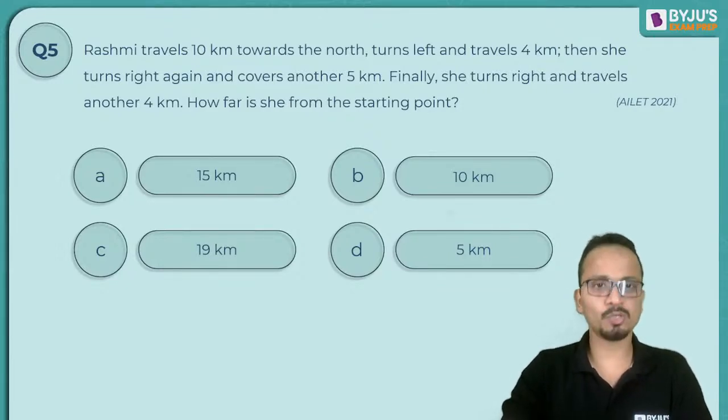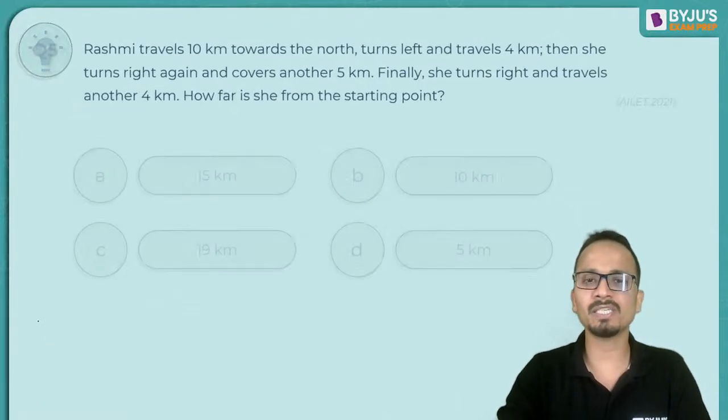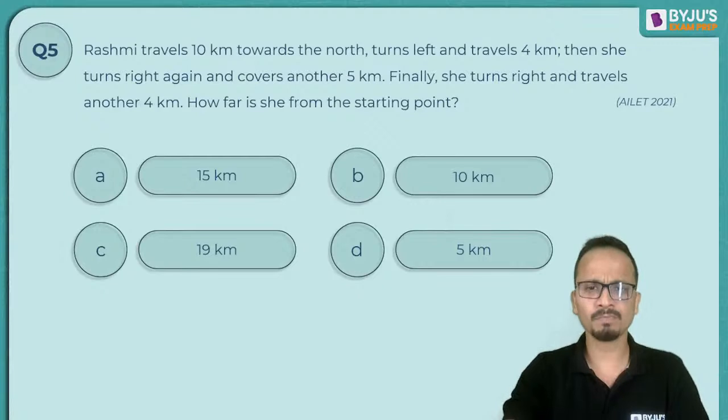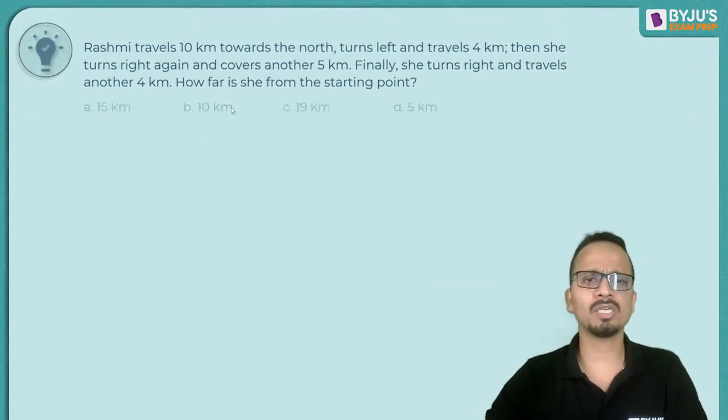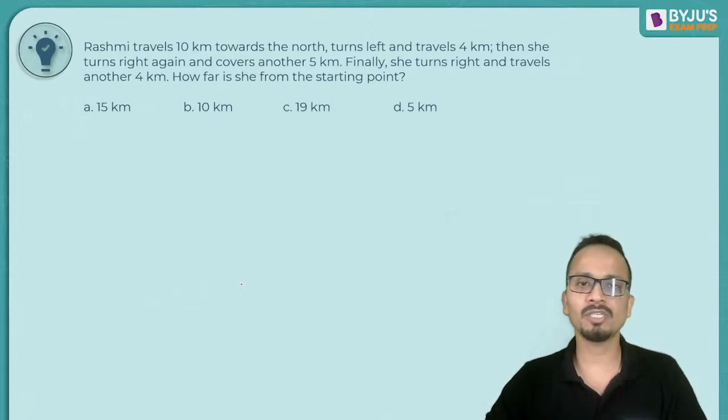All right, nice, wonderful. So let's have a look at this one. One of the students has given the answer as 14 kilometers. I'm afraid 14 kilometers is not among the options. So let's see which will be the correct option. Now Rashmi travels 10 kilometers towards north. So first direction of movement for this person is given.